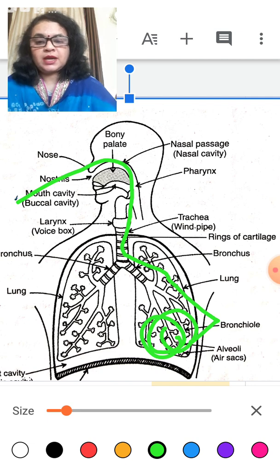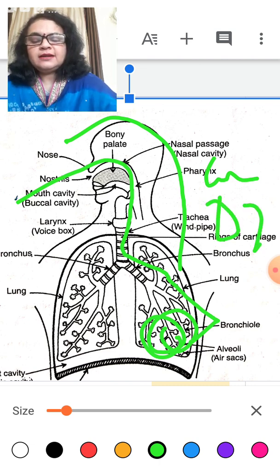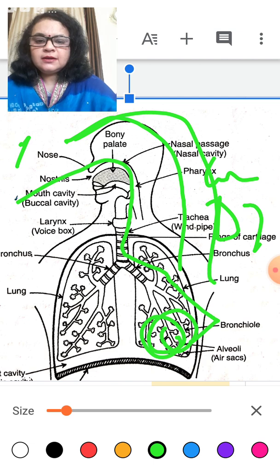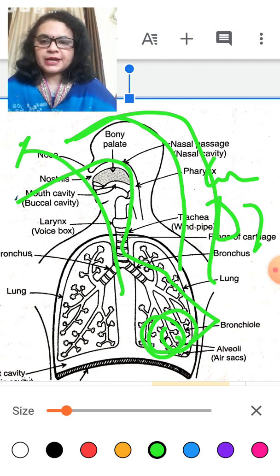So in this way we inhale oxygen and exhale carbon dioxide. Understood? Inhale oxygen and exhale carbon dioxide.